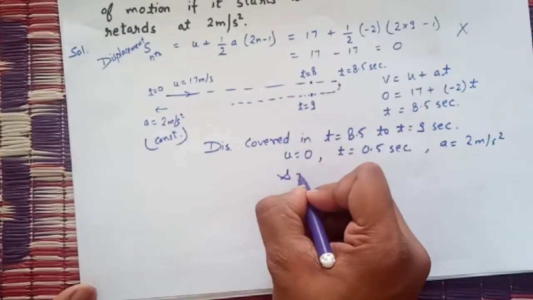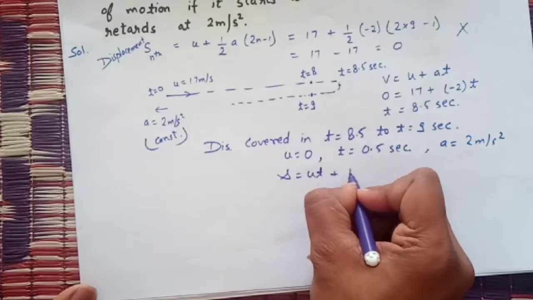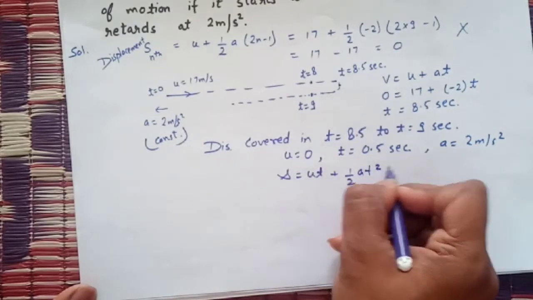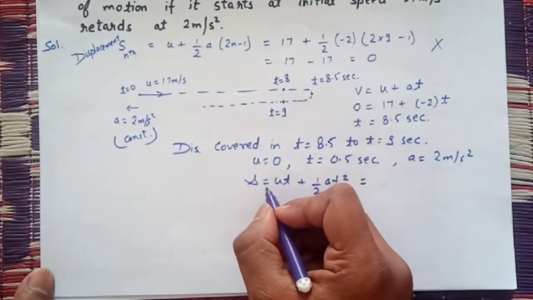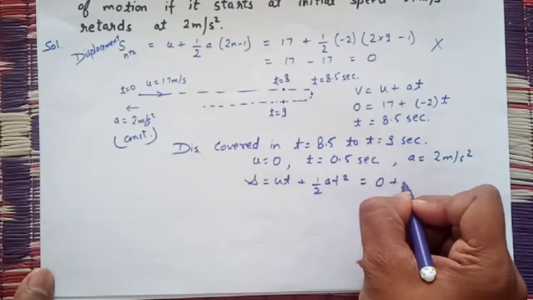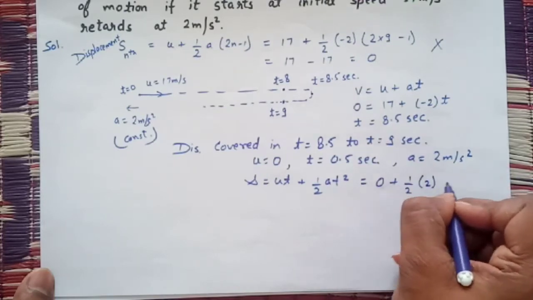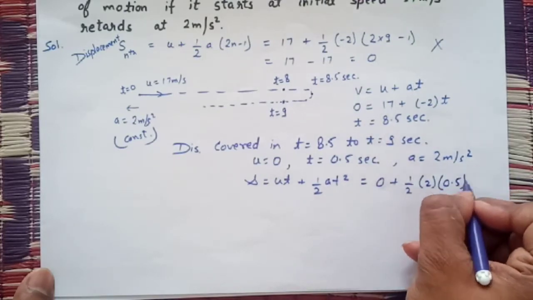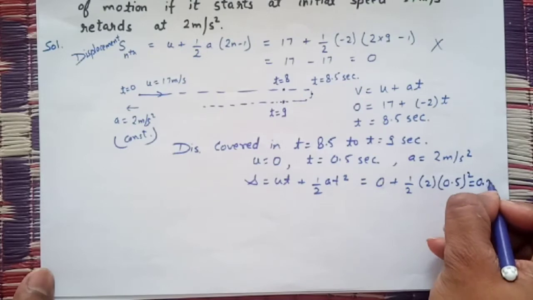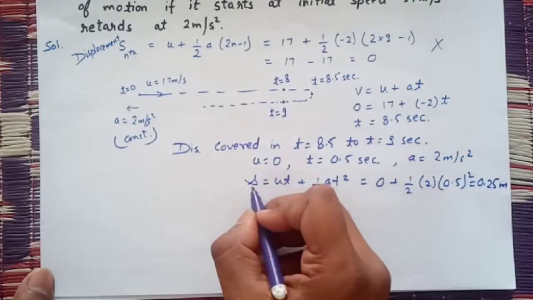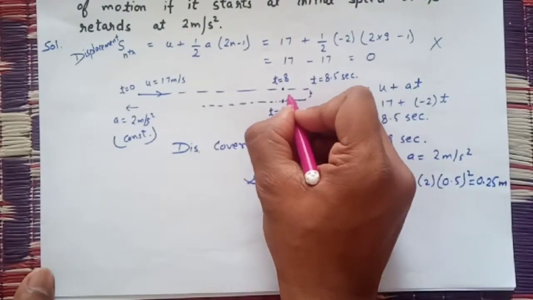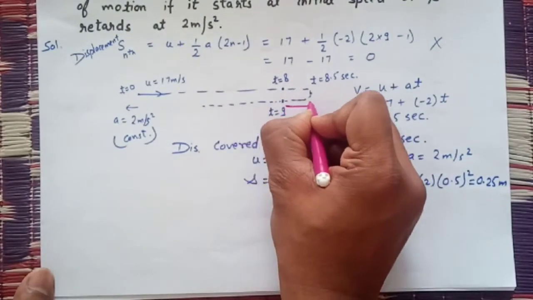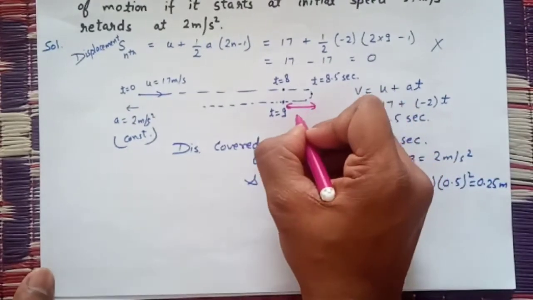So the distance covered will be ut plus half a t square. What is u? 0, plus 1 by 2 into 2 into 0.5 square. It is 0.25 meter. So the distance covered by the particle from 8.5 to 9 second is 0.25 meter.